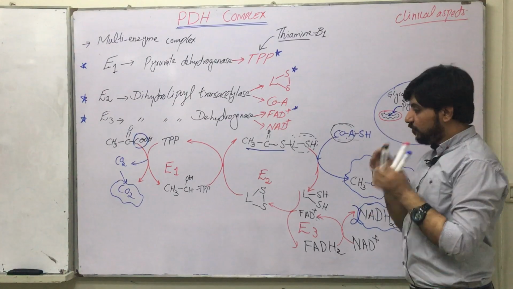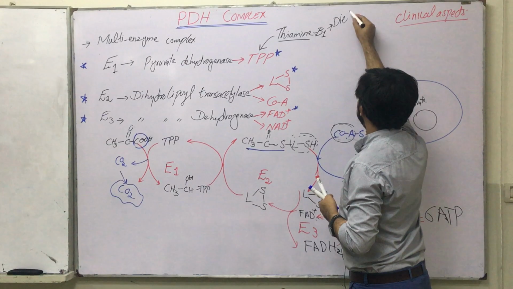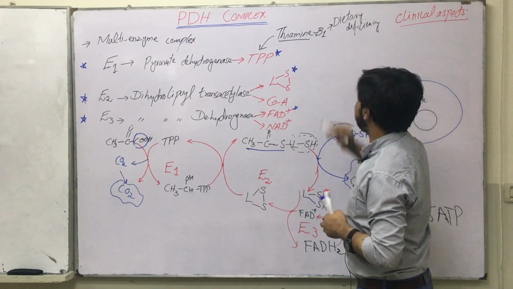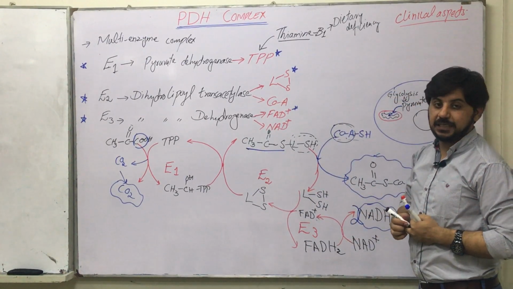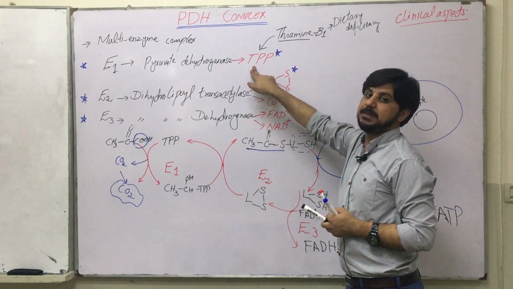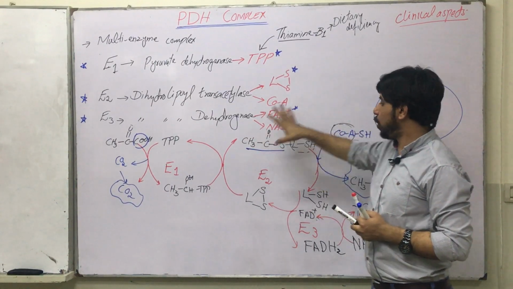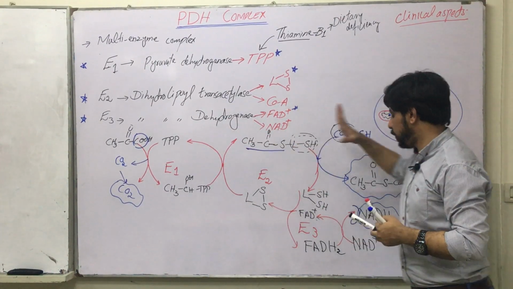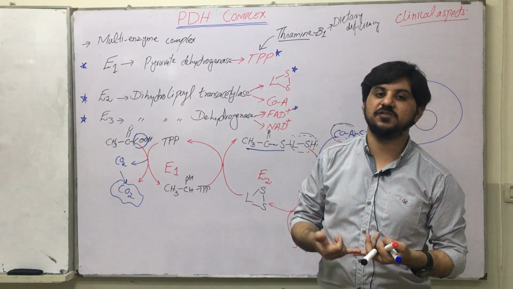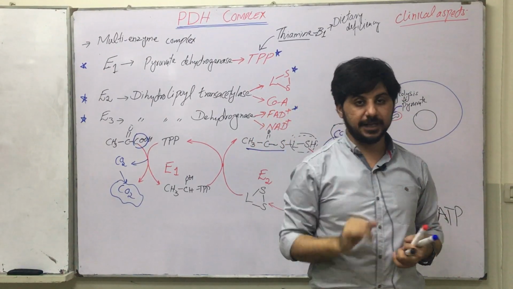Number one, whenever there is a dietary deficiency of B1, the cells will be deficient in TPP. When the cells are deficient in TPP, there will be no conversion of pyruvate into acetyl-CoA, and the body will suffer from a deficiency of energy, and it can cause serious complications that I will explain at the end.